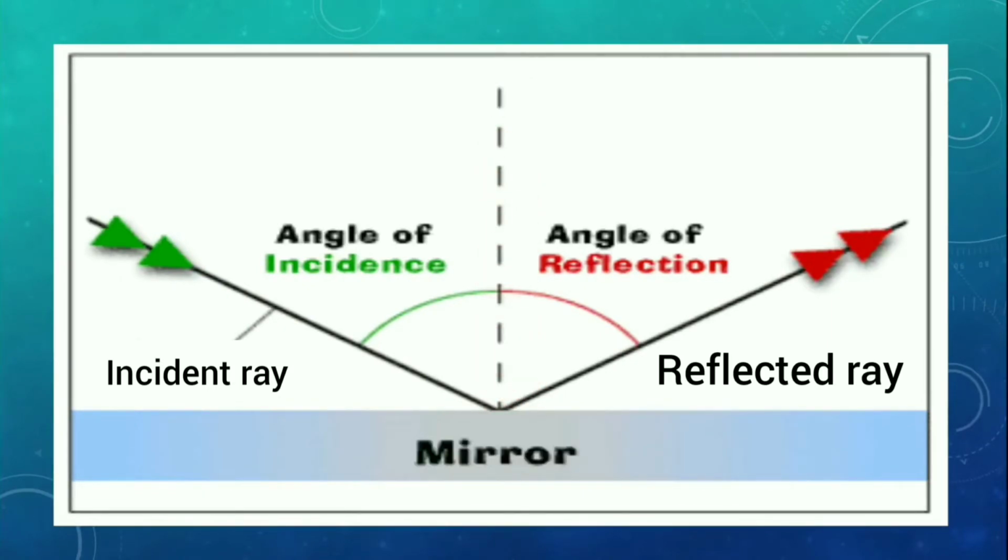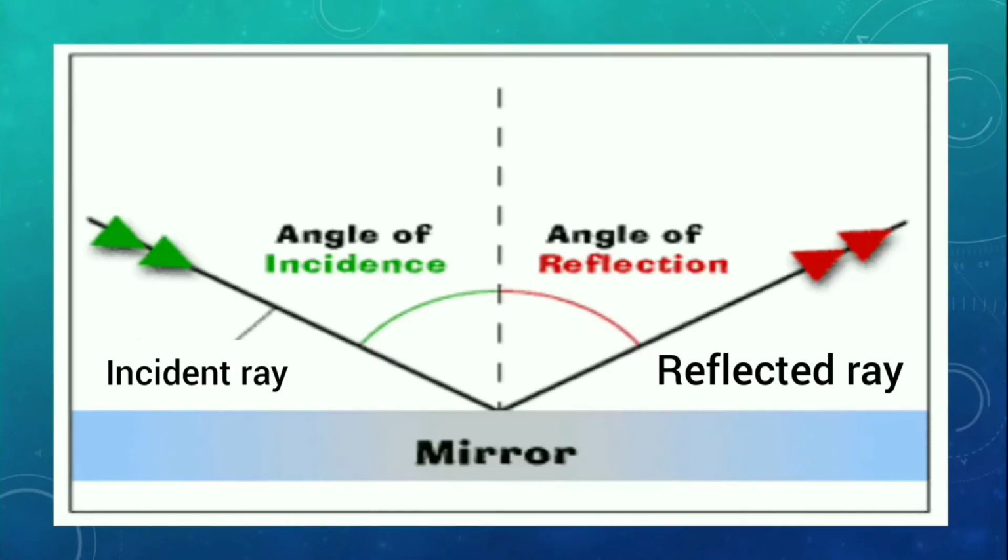Now students, can you observe this angle which is between normal and incident ray? Yes, this angle is called angle of incidence. What is this? Angle of incidence. And the angle which is between normal and reflected ray is called angle of reflection, right?